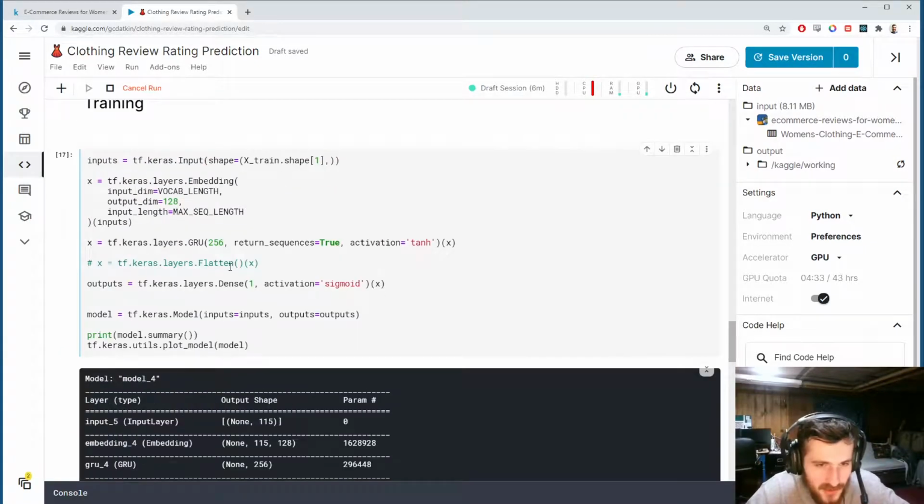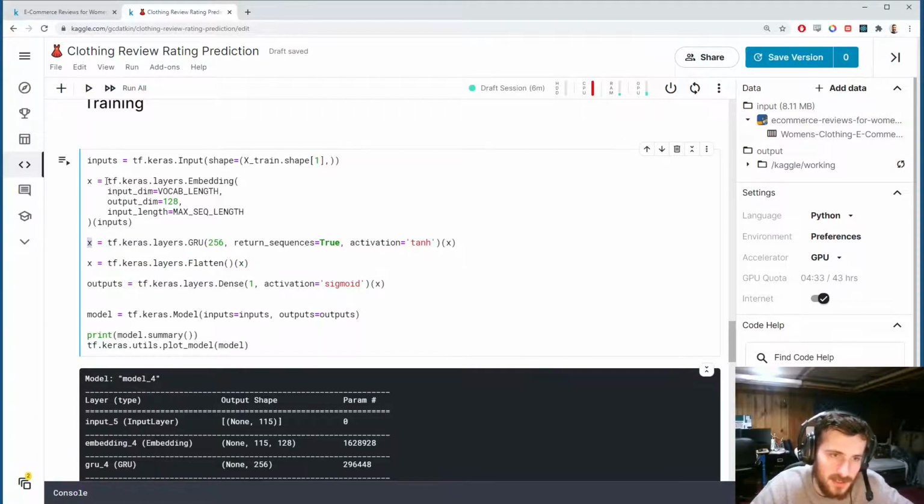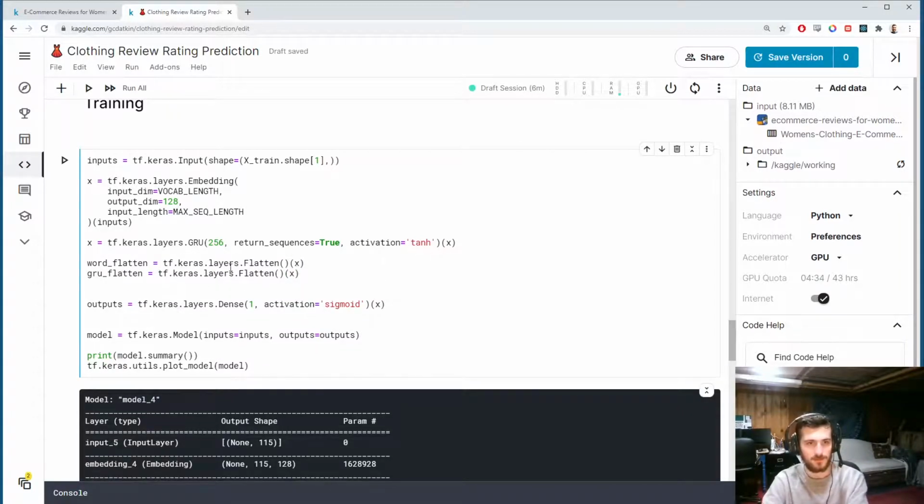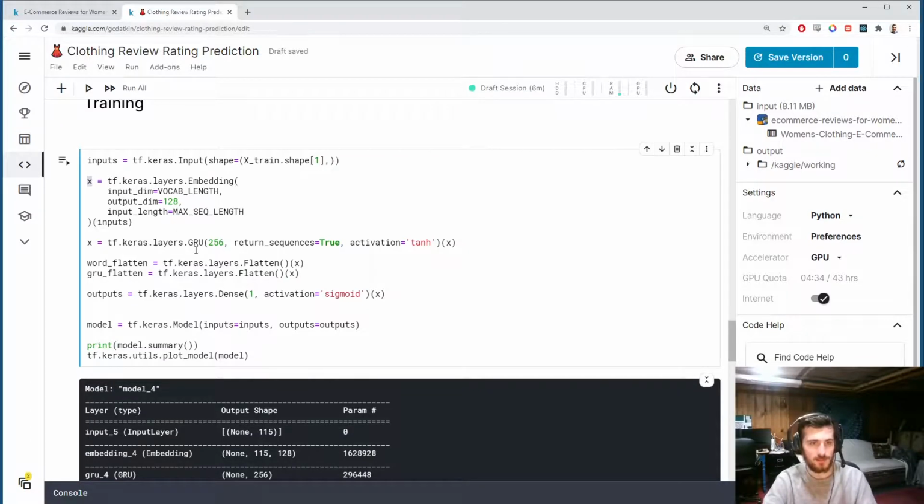Okay, let's just construct that. So to do that, we're going to take x, pass it into flatten, and then pass the output into outputs. And then I want to copy the word embeddings. So how to do this? We can do two flatten layers. Word flatten, we'll call one, and GRU flatten, we'll call the other. They'll both be flattened layers. So let's rename these. This will be word embedding. This will be GRU.